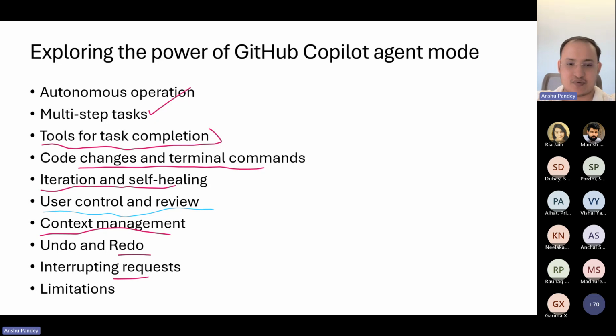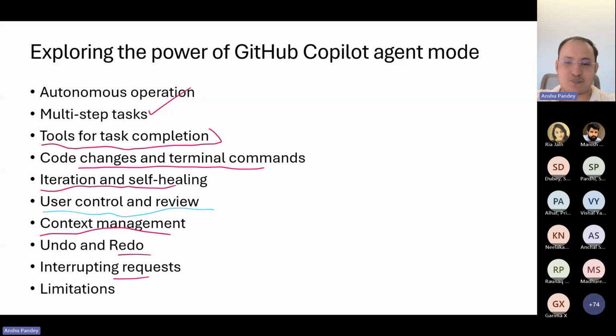Besides that, there are certain limitations as well. One important limitation is that it is in preview mode at the moment, so you may not get the complete access. It may not take much longer, but at least for now it is in preview mode. Sometimes when you use Copilot agent, it can be slightly more non-deterministic compared to how it acts in edit mode. It uses LLMs, and the more you use it, the more consumption goes in. So you get a limited quota in consumption for Copilot, and it may happen that if you love it, like the way I started, I could finish my whole quota in a day.